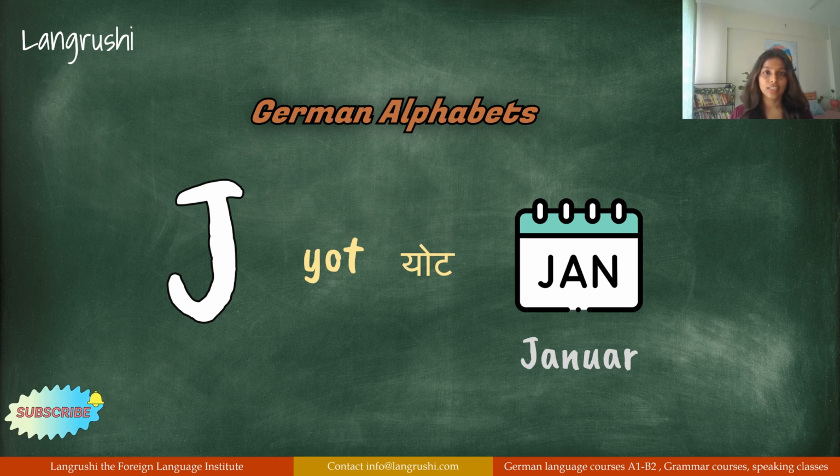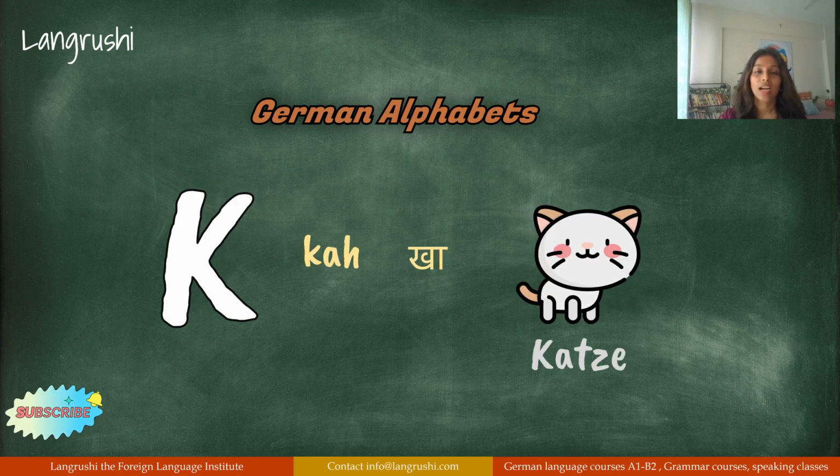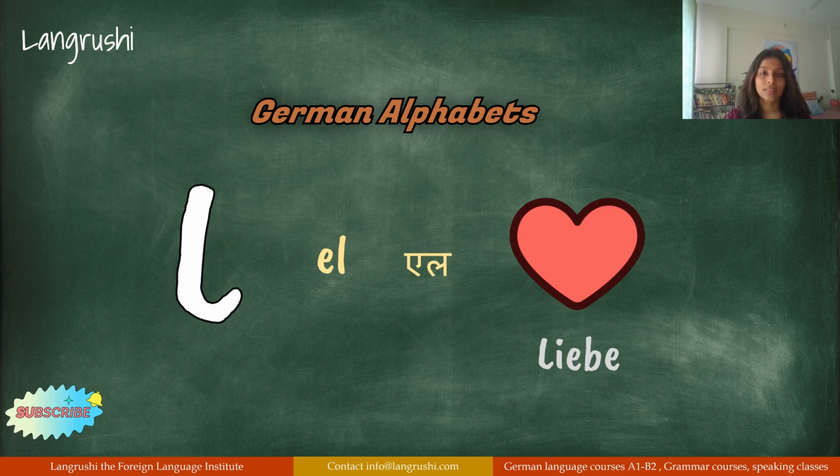Now if you see, J is pronounced as Yot, which means that all the words that start with J in German need to be pronounced as Y. For example, Januar, not Januar. Januar. K, Katze. L, Liebe.